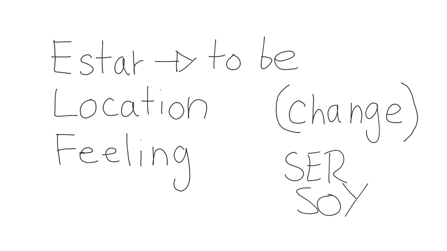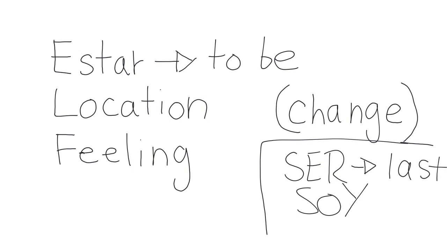I wouldn't say estoy profe Wolfe because that sounds like I'm going to change, like I'm going to change my name. Or I would say soy americano, I am an American, because those things don't change. Soy alto, I am tall, right? I'm a tall person, so if I'm tall today, I'm probably going to be tall tomorrow. Okay. So ser is used for things that last, things that don't really change that often. And estar is used for things that change frequently.